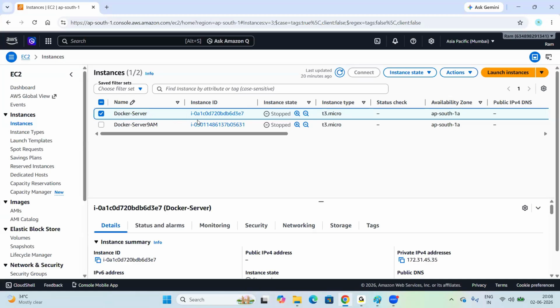In real-time projects, as a cloud engineer, our role is creating infrastructure and managing infrastructure. So what is infrastructure, anyone? Servers, storage, network, load balancers, right? These are all infrastructure. As a cloud engineer or a DevOps engineer, we need to create the infrastructure and manage it. Along with the automation roles, we need to handle the cloud also, right?